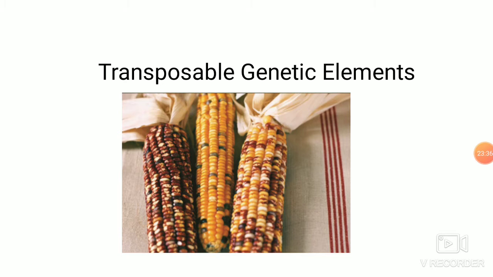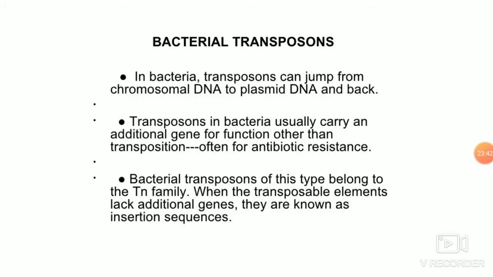Here I am mostly concentrating on bacterial transposable genetic elements. Bacteria have transposons. They can jump from one region of the chromosome to another region, or from chromosomal DNA to plasmid DNA, and this jumping is done by interesting proteins called transposase.